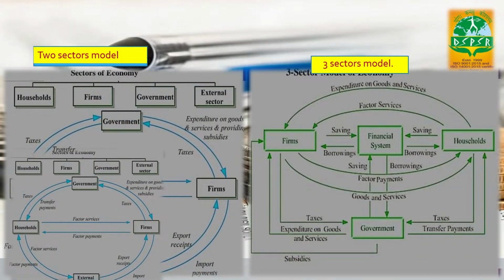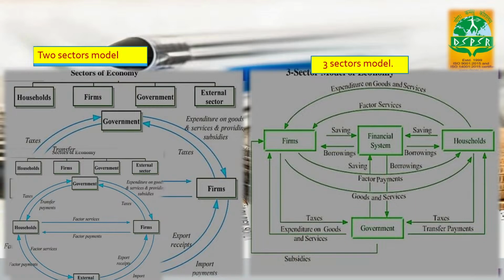Circular flow of income is a model in which the major exchanges are represented as flow of money, goods, services, etc. between economic agents. In circular flow, there are generally four sectors in the economy, such as households, firms, government, and net exports. Now, let's try to understand the two sector model.